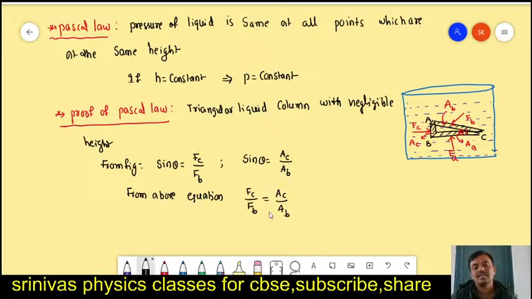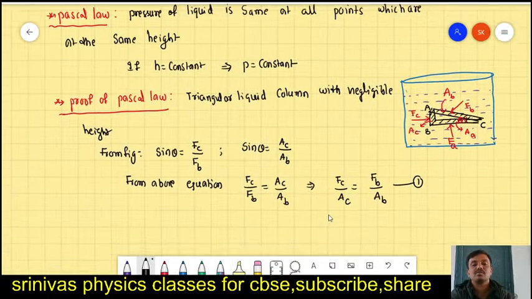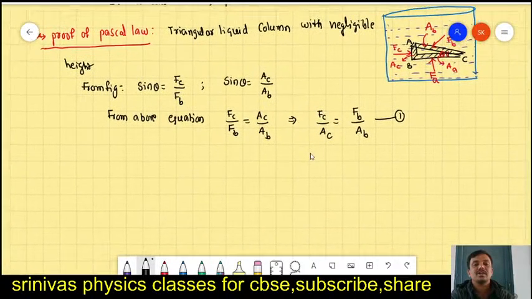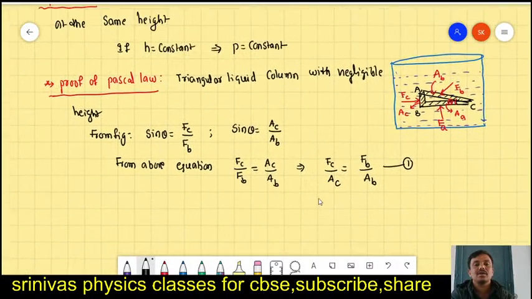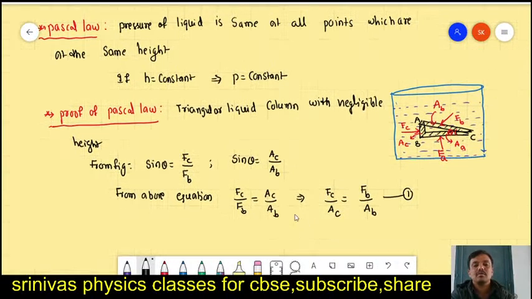We take AC to the left side: force on C side by area of C side is equal to FB by AB. This is equation 1. And the next we can continue now. Previously we took the sine theta. Now I am going to take the cos theta. You take the screenshot. I am going to continue now.